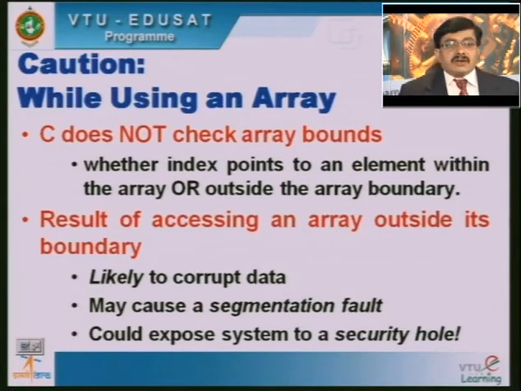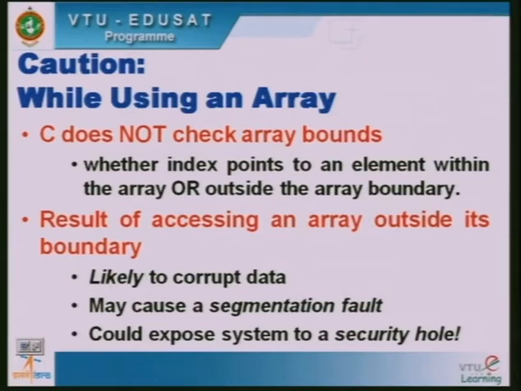Now, with respect to the caution while using an array, whenever we access an array element, we should see to it that we do not go beyond the boundary. Whether the index points to an element within the array or outside the array boundary, you must be very careful when you are declaring it.